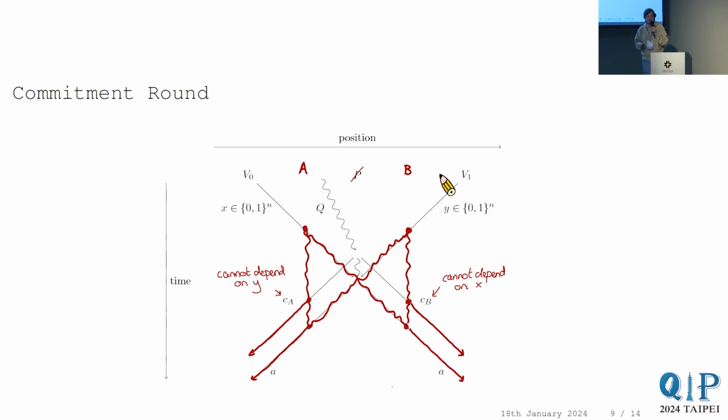But what do we know about these commit bits? They have to be equal, right? An honest prover, if he commits, will not send different commit bits to both verifiers. So we know CA and CB have to be equal to each other, while CA can depend on X and CB can depend on Y. And it's precisely this structure that we used in our proof to argue that this does not give the attackers much more power. We show that attacking such a protocol is no easier for attackers than attacking the underlying protocol.